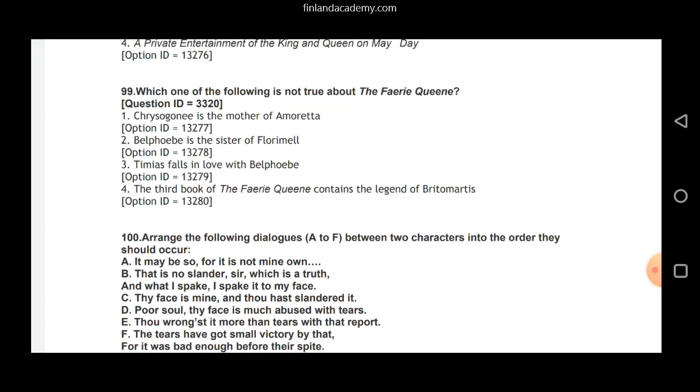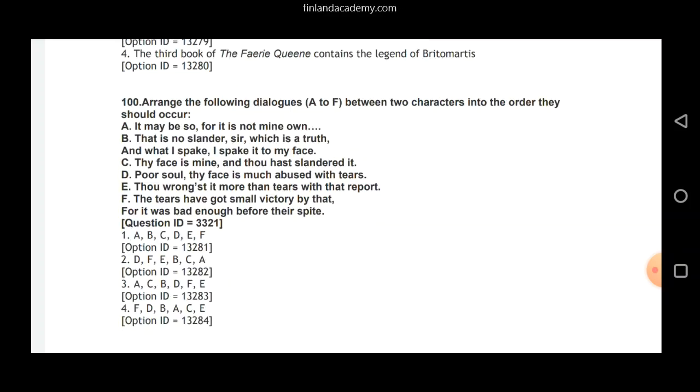Question 99. Which one of the following is not true about the Fairy Queen? Option 1, option 3 and option 4 are correct. Option 2, which says Belphoebe is the sister of Florimel, this one is wrong. We see that Belphoebe is a huntress. She's very powerful, who makes guest appearance in the poem, and she's also very close to Queen. So option 2, that is Belphoebe is the sister of Florimel, is our correct answer here.